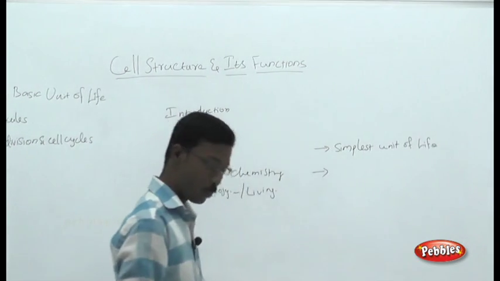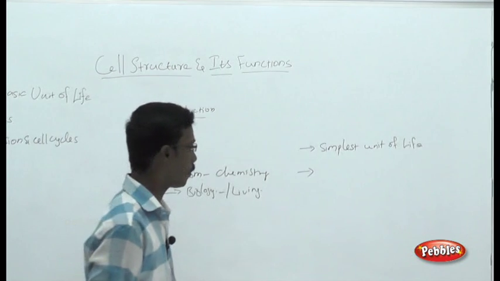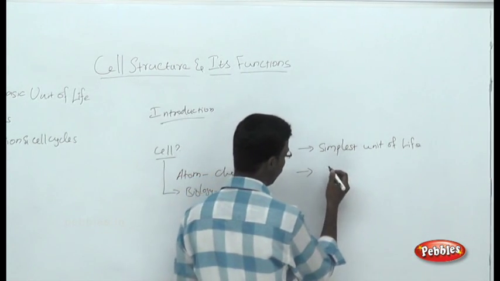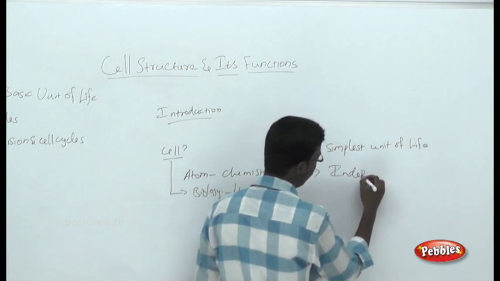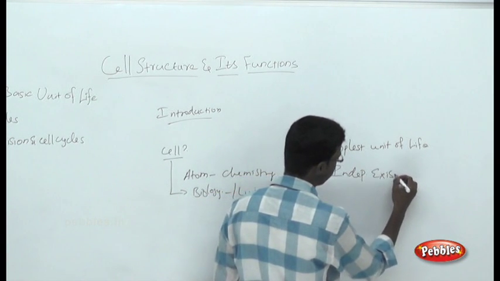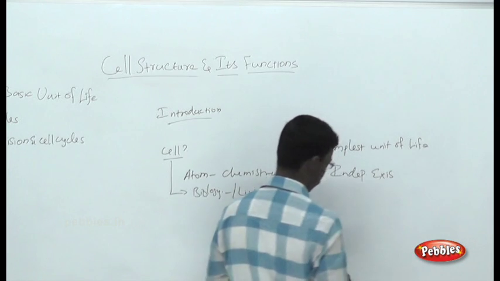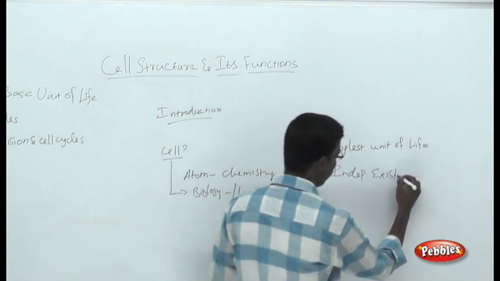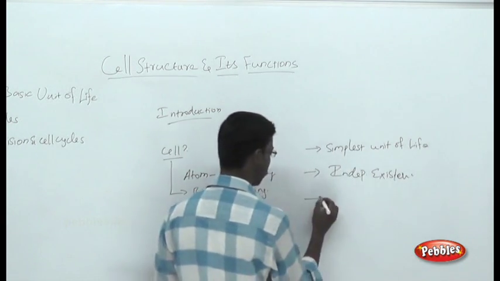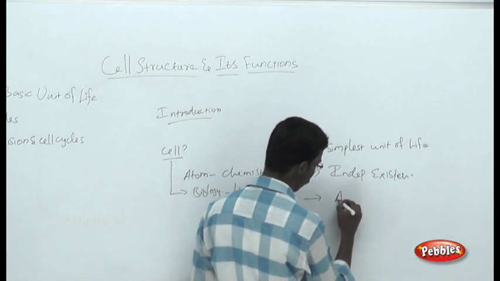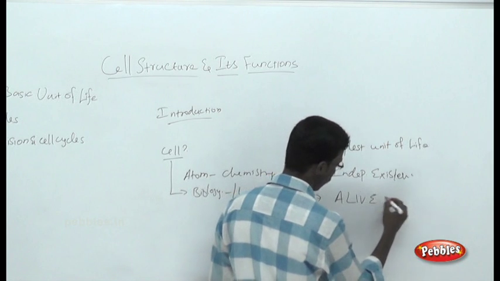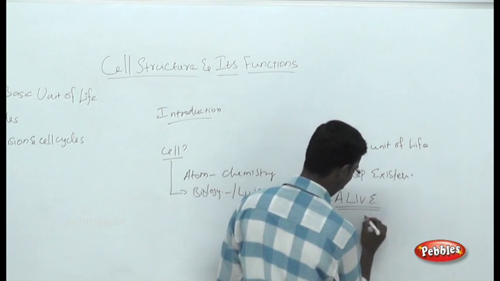There are so many types of unicellular organisms, so we can give the second definition here. They can have independent existence, and they are the simplest form. They can be alive, that is the major point. So what do you mean by alive?